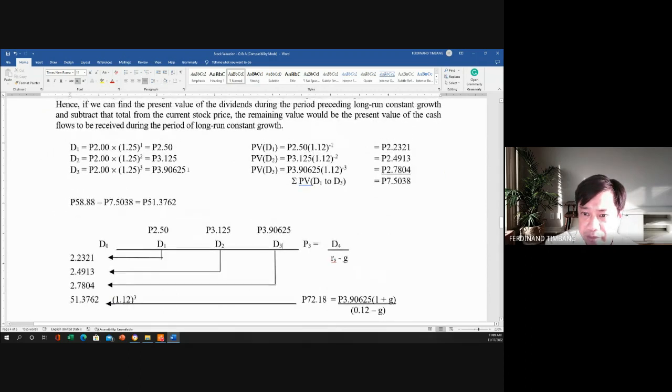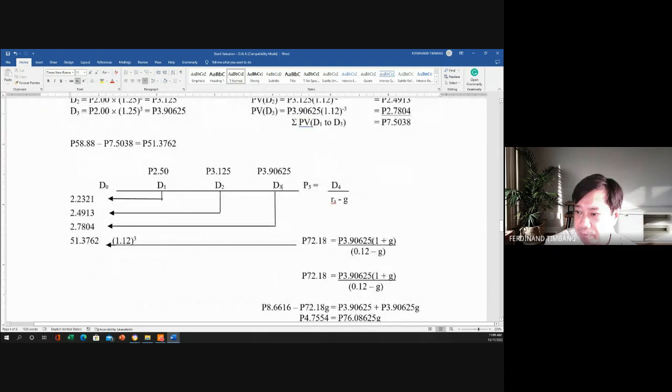Kasi 30, tama, no? D4 is 3.90625 plus 1 plus G. Kasi hinahanap na natin yung G. But the D3 is 3.90625. So kung D4 ang hinahanap natin dito, for us to get the G also, so we have the D3 times the 1 plus G makes the D4.